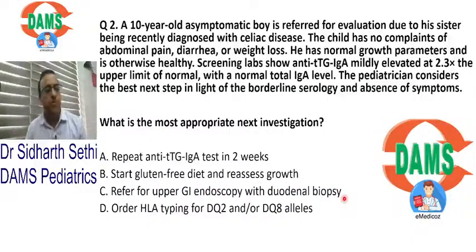Now someone in the chat box is saying, sir, it's a long question. Son, it's a 4-line question. Whenever a question comes, make a point out of it. Here's a 10-year-old asymptomatic boy because his sister had celiac disease. Now this child's TTG levels are 2 times the upper limit of normal. Now what will you do? Anyone?